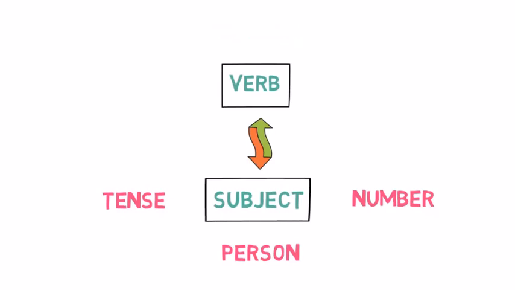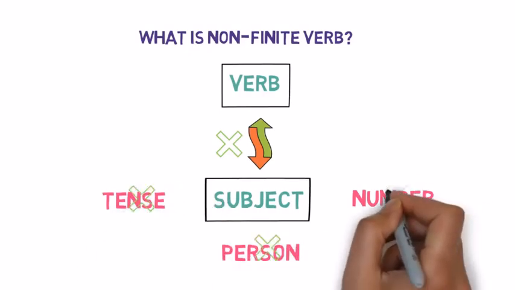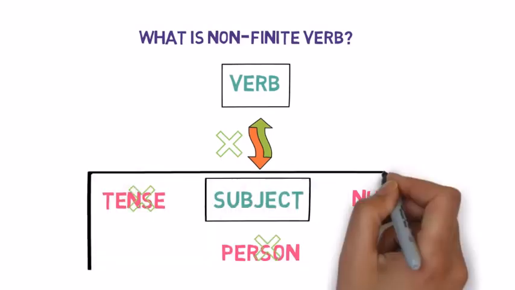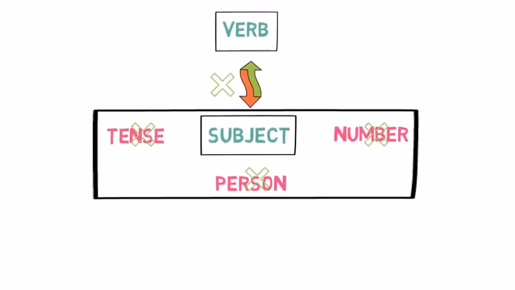Let's now look into non-finite verbs. So what is a non-finite verb? Non-finite verbs don't have any agreement with the subject. That is, they are not limited as per the change in the subject. They don't change as per the tense or as per the person or as per the number of the subject in the sentence. And they don't perform any action in the sentence. First, let's understand it with an example. Then we will understand their role in the sentence.